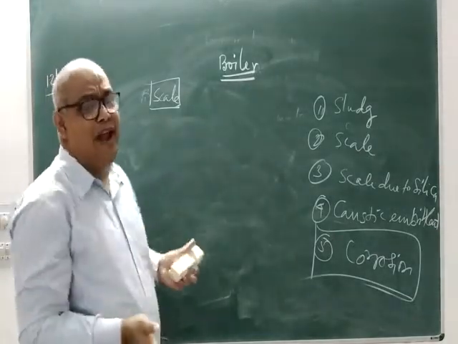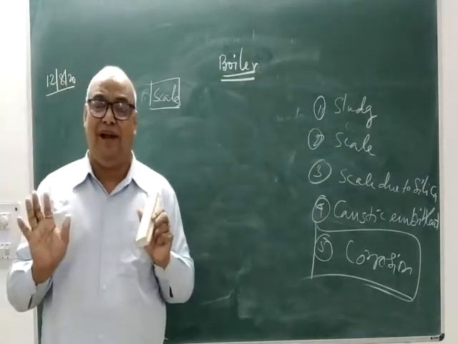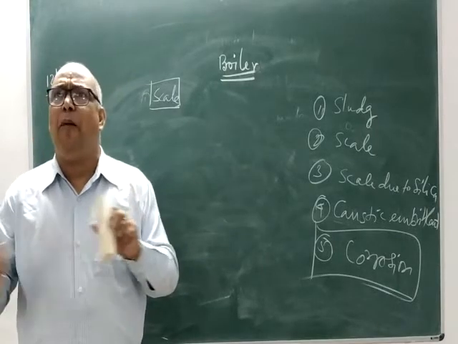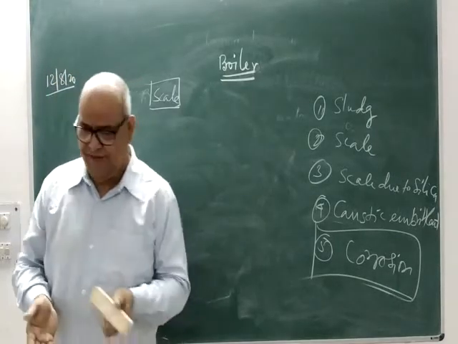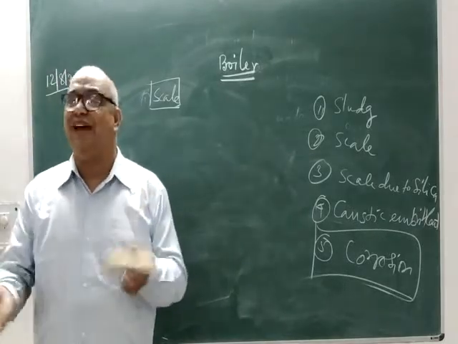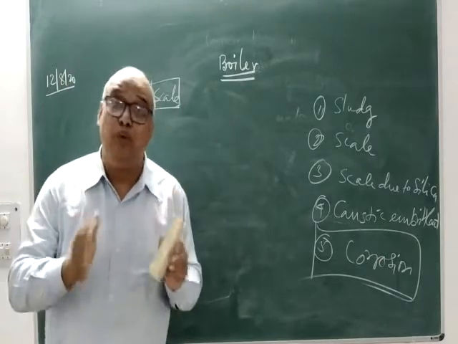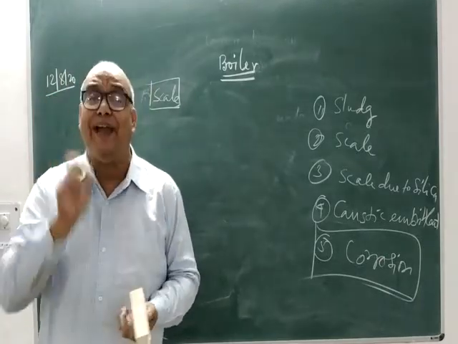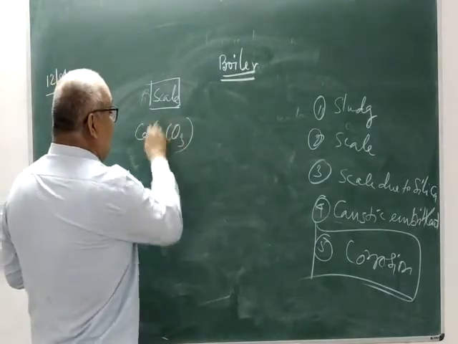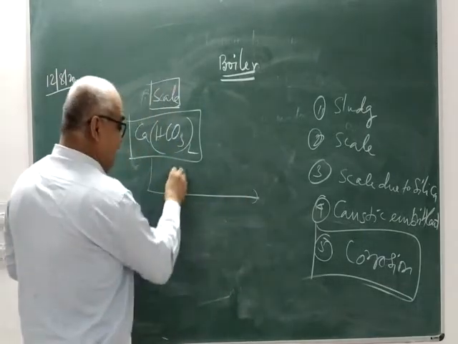Suppose you are using a boiler in which water is being used as raw material. If the water is free from undesirable salts, there is no problem. There is no chance of sludge or scale formation. But suppose the water you are going to use contains some kind of salt like calcium bicarbonate. We know that it is in water. During boiling,